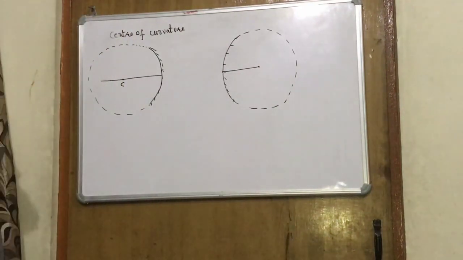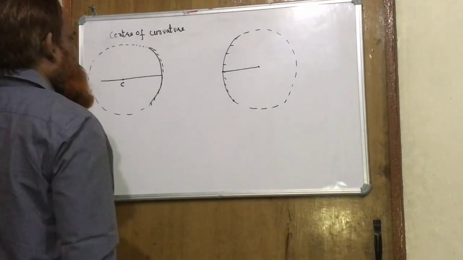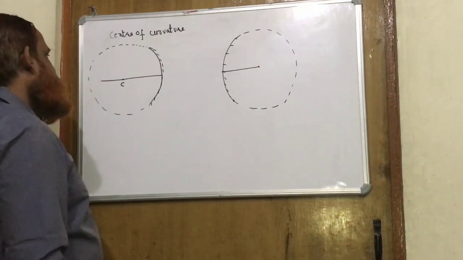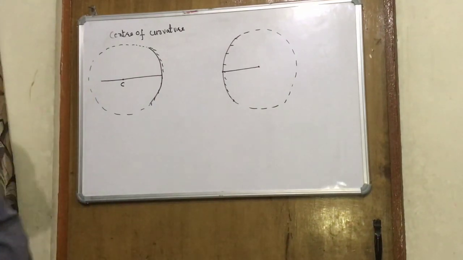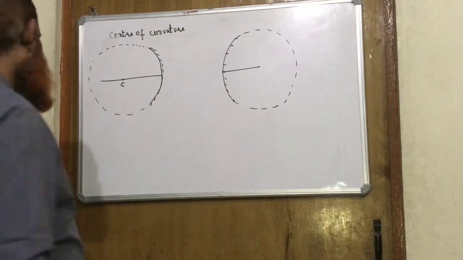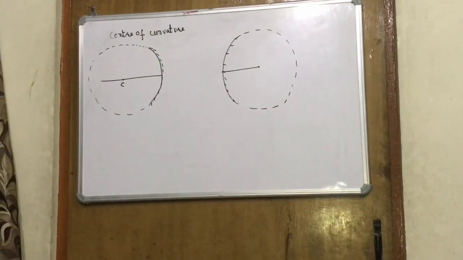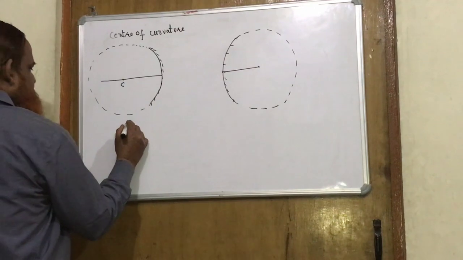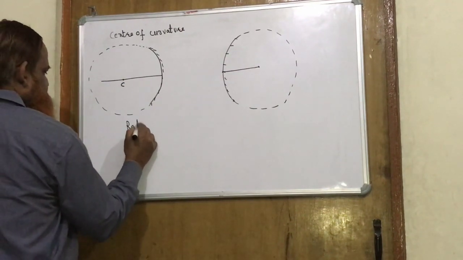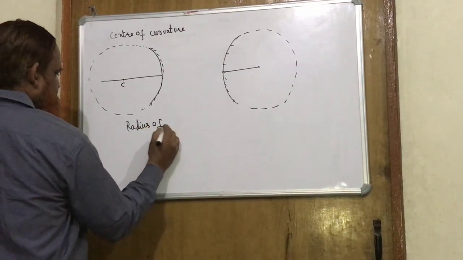In a convex mirror, the center of curvature is opposite to the reflecting surface, and in a concave mirror the center of curvature is towards the reflecting surface. Another definition is radius of curvature.